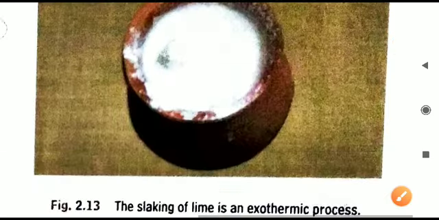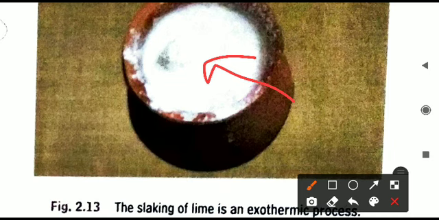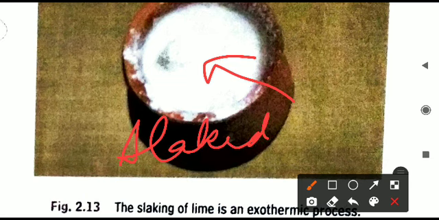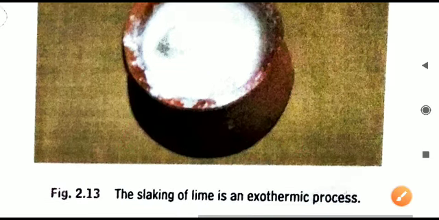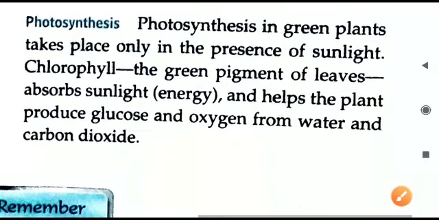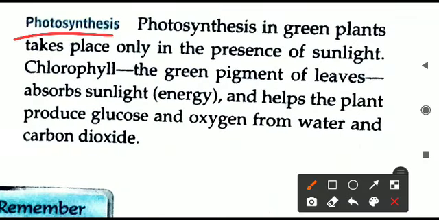You can see this photograph shown here. This PDF is not clear, you can see it in your book. You will see bubbles in this particular container. This is quicklime mixed with water. This is slaked lime. Slaked lime we are using for whitewashing. You can mix different colors also in this, according to the color you want on your walls. Normally it is white color. Quicklime is white color. If you want white color walls, no need to put any color. Directly you can apply on the walls. But if you want any color or any shade, you can choose any kind of color and mix in this.